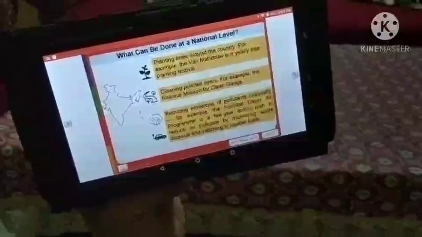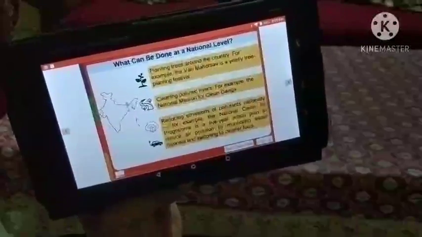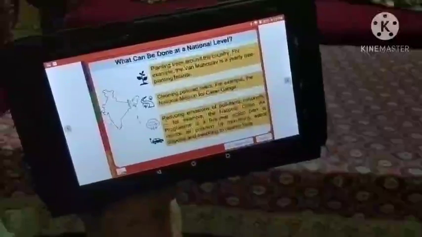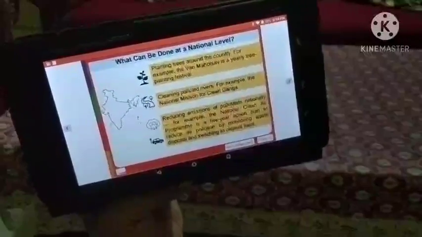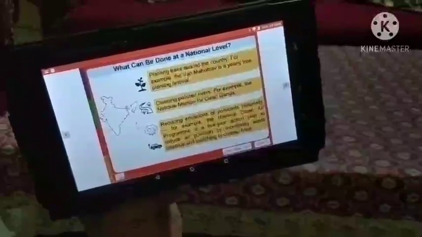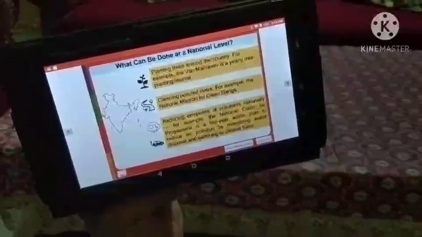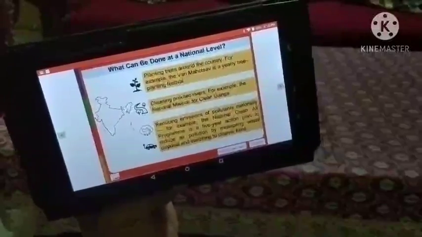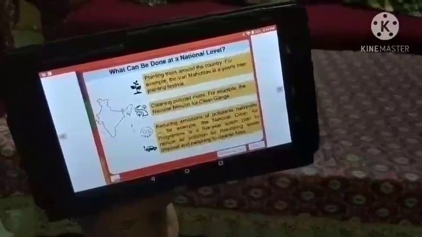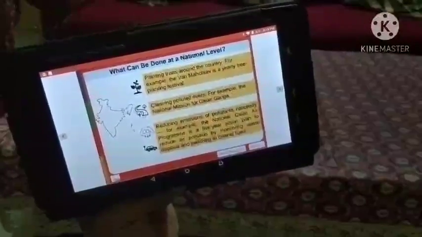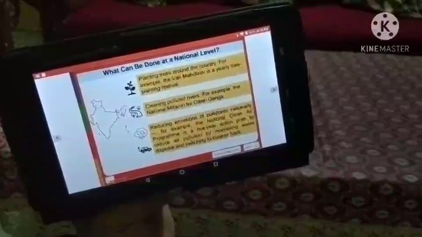Next is reducing emissions of pollutants nationally. For example, the National Clean Air Program is a 5-year action plan to reduce air pollution by monitoring waste disposal and switching to cleaner fuels.